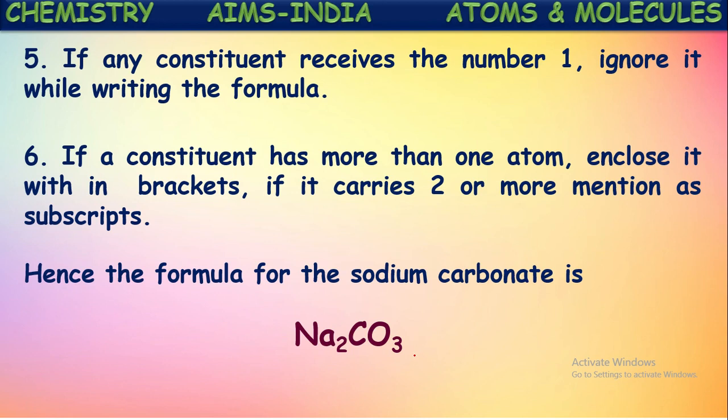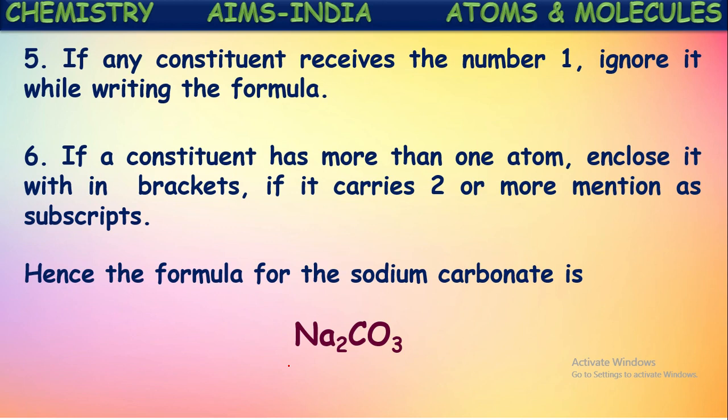Now as it is 1, we didn't write that number 1. And 2 is written. If there is more than one atom and we are writing that number, then those should compulsorily be kept in the bracket. So in this way, molecular formulae of compounds are written by using the crisscross method.